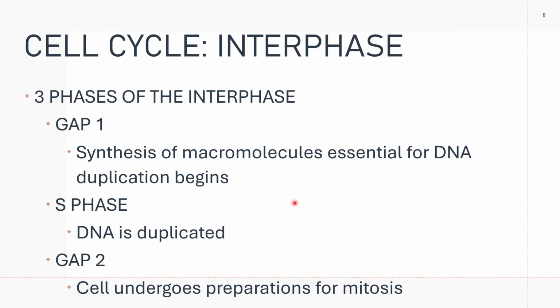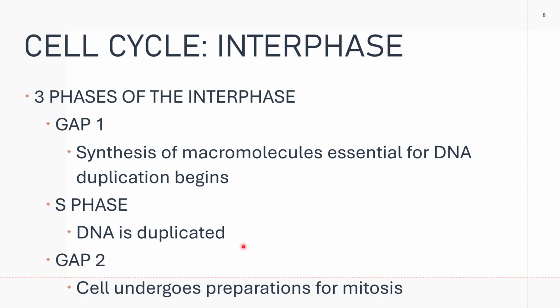So as we said, in gap 1 there is synthesis of macromolecules that are essential for DNA replication to begin. The cytosolic components are duplicated, and centrosome duplication begins.